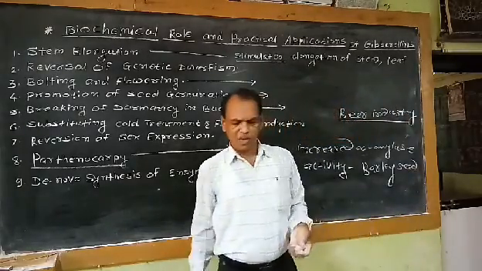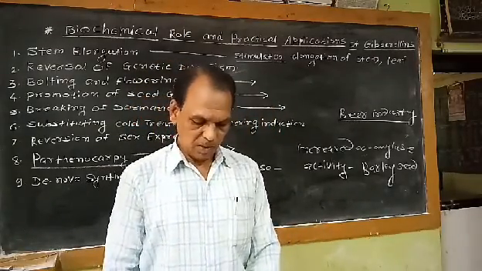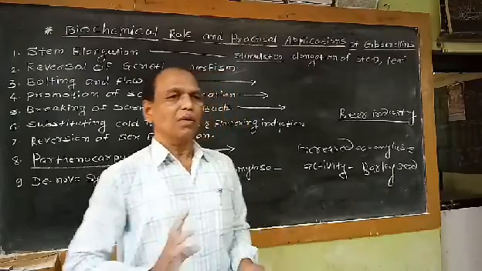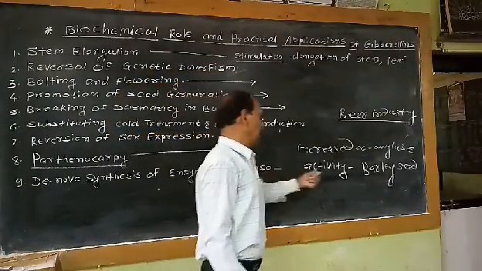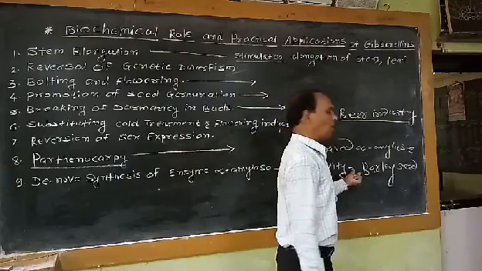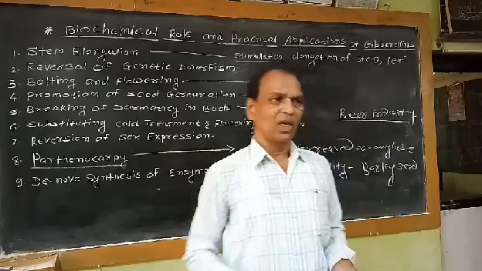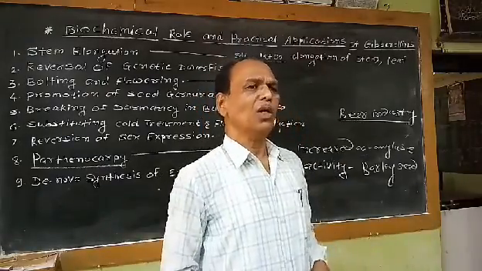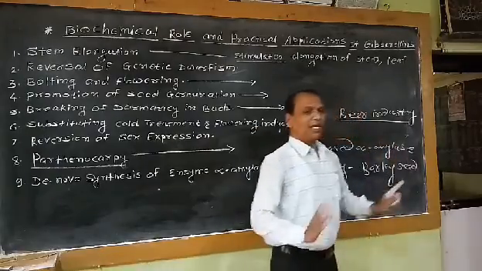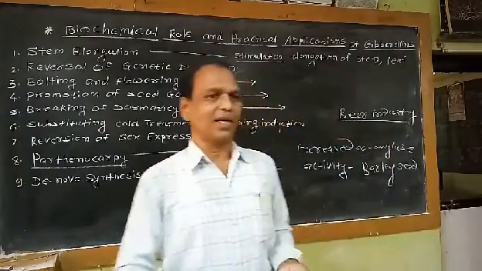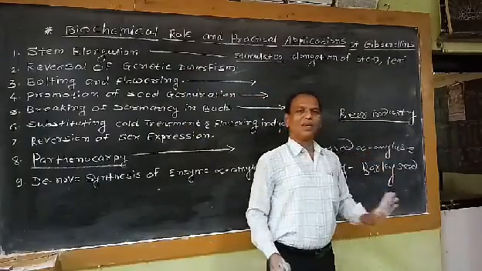So this is the practical application of this last physiological role. That means alpha amylase activity, which is enhanced in barley seeds, is beneficial for conversion of starch into sucrose. The sucrose is further converted into beer. That means in the beer industry, the seeds of barley are treated in order to enhance the alpha amylase enzyme activity.